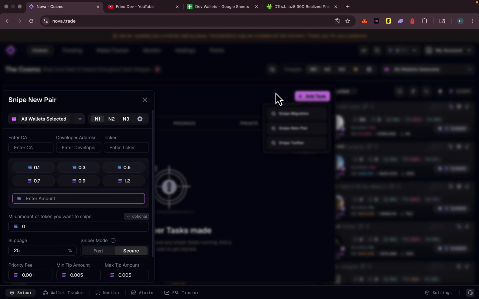Let's snipe new pairs. This is my favorite one. In here, we can snipe tokens based on the ticker. For example, let's say Donald Trump posted a tweet. We know there is one specific word in that tweet that will turn into a token. You can actually write the ticker in here. But what we're looking for in this example is developer address.